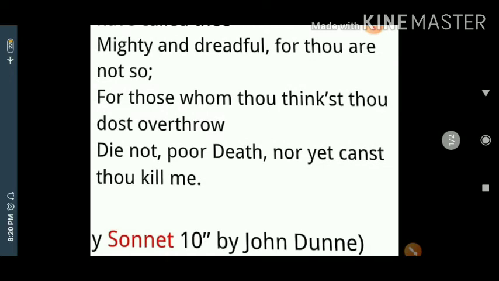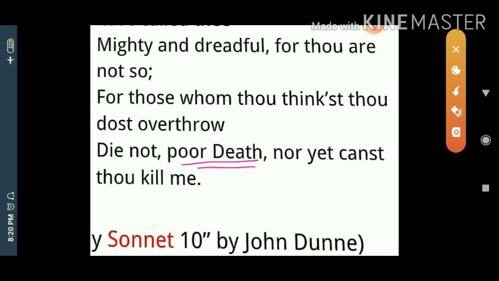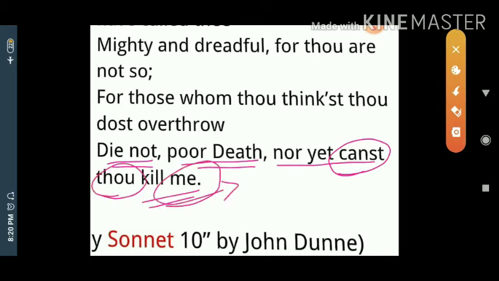Die not, poor death, oh poor death. We don't die. One more thing I'll tell you: nor yet canst thou kill me. Thou means you who kill me. Me means a person, a man. You can't kill a person.